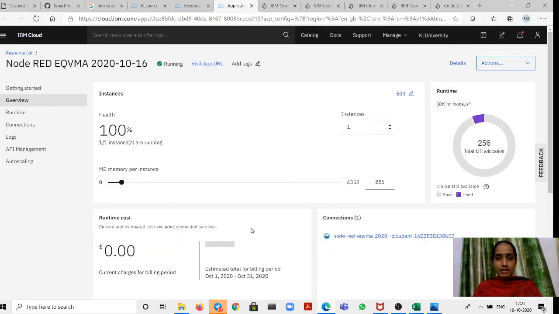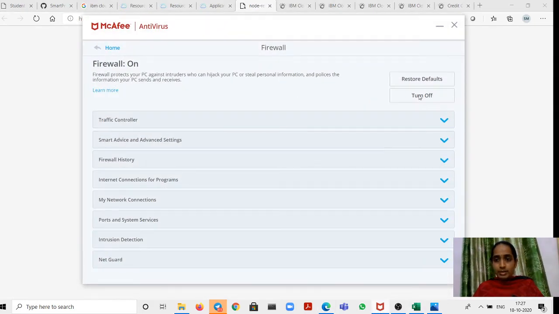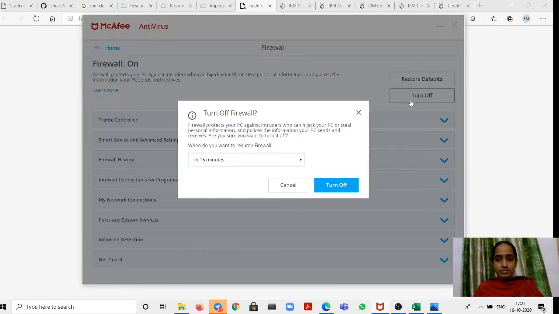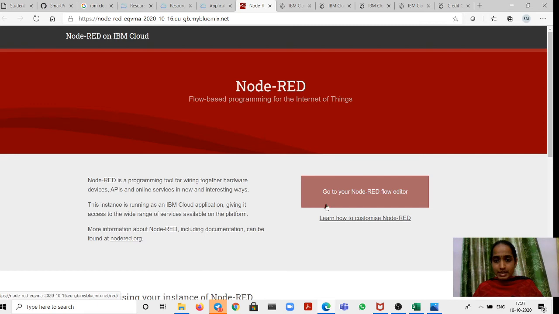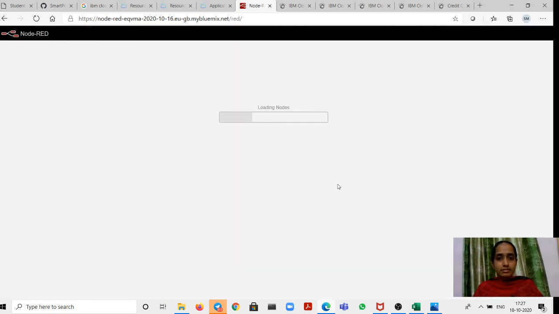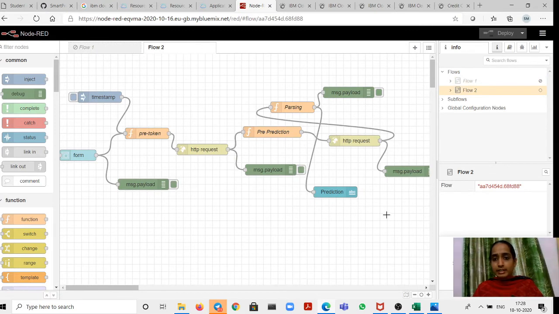Okay, this is the page which we can see after clicking the Node-RED. You have an option called visit your app URL, right? So you click on this. Actually I need to turn off my firewall, so let me do that. Let me refresh this particular page. So this is how it looks like. Go to your Node-RED flow editor.